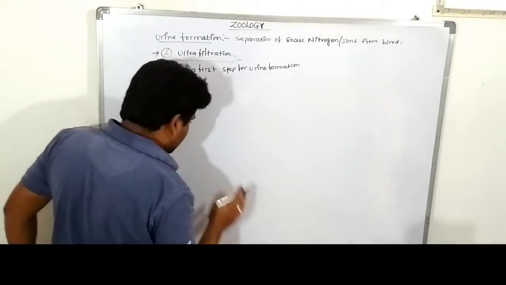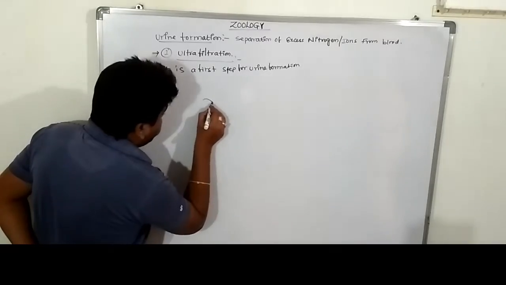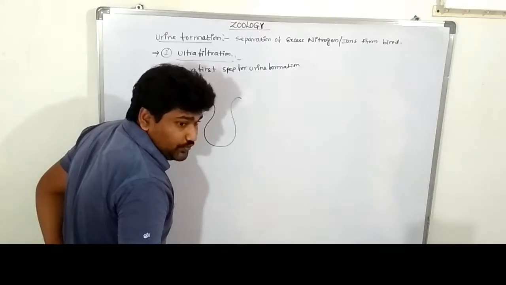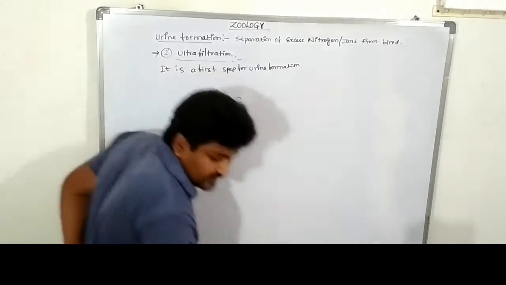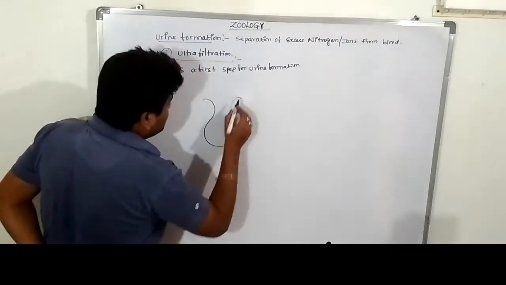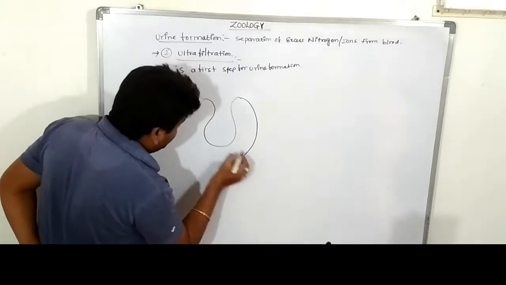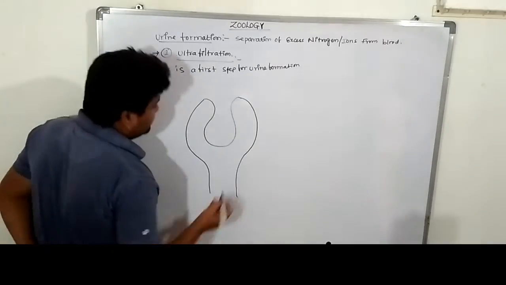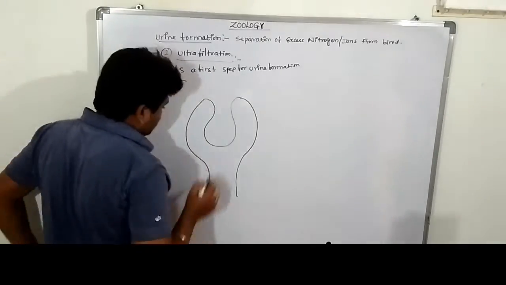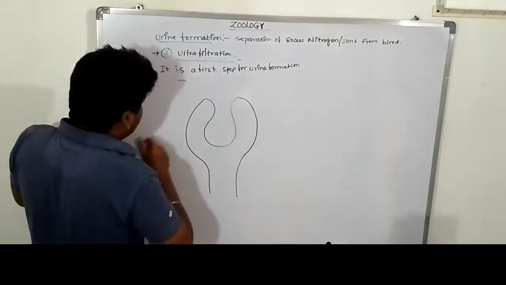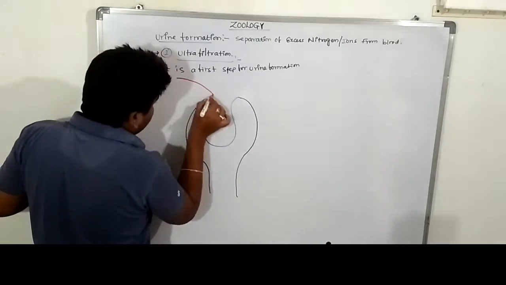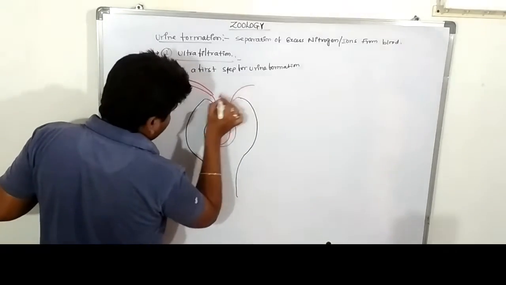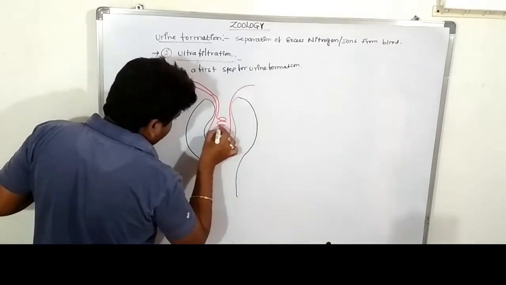Let's see the diagram once again. The ultrafiltration process occurs in the Malpighian tubule. Where is that? In the glomerular region, in the Malpighian tubule, which is the Bowman's capsule. This is the Bowman's capsule, with blood arterioles and a set of blood capillaries.